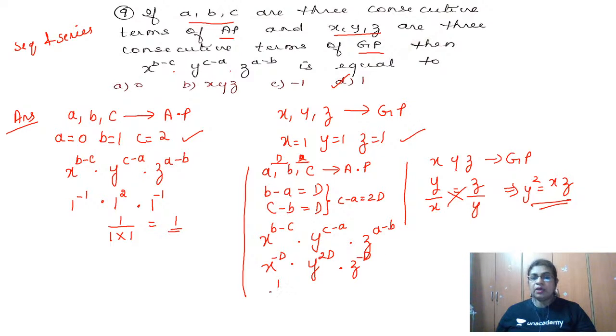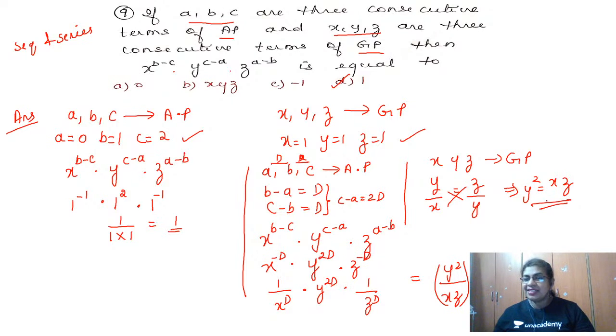So this is nothing but 1 by X to the power D, into Y to the power 2D, into 1 by Z to the power D. I can bring them together and write (Y squared by XZ) to the power D. But from this condition, Y squared by XZ is nothing but 1. So it is 1 to the power D, and 1 to any number is equal to 1 only. So we get 1, and that is nothing but the D option.